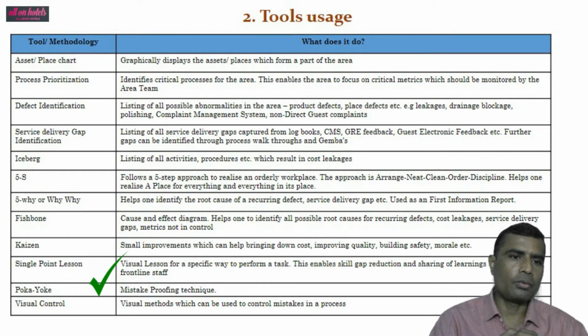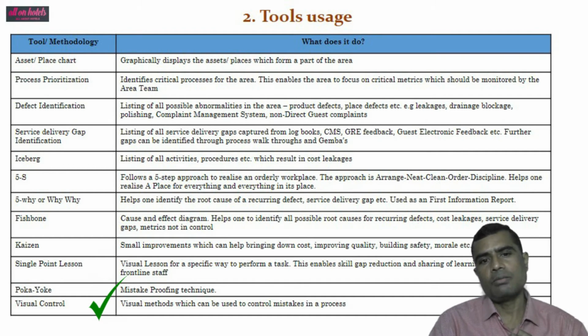The next tool which is used in area team is Poka-yoke, that is mistake proofing technique. The next tool is visual control. Visual methods which can be used to control mistakes in processes.